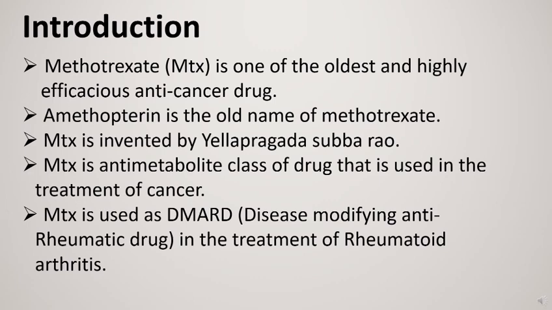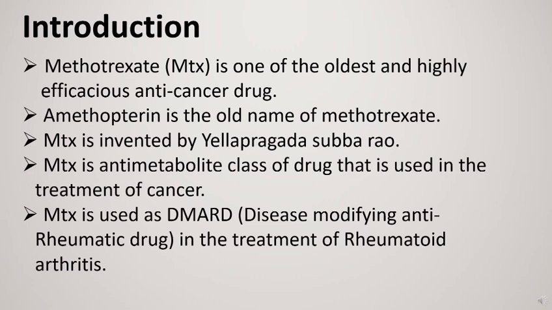Methotrexate is anti-metabolite class of drug that is used in the treatment of cancer, which includes breast cancer, leukemia, lung cancer, lymphoma, gestational trophoblastic disease, and osteosarcoma. Lymphoma is a broad term for cancer that begins in cells of the lymph system. Gestational trophoblastic disease is a group of rare tumors that develop during early stages of pregnancy. Osteosarcoma is a kind of bone cancer.